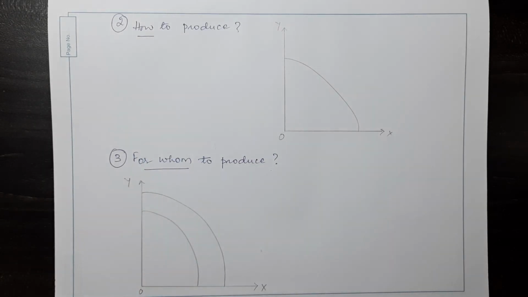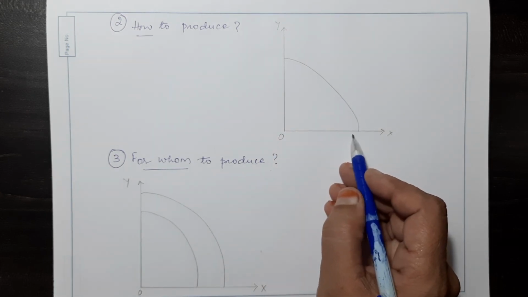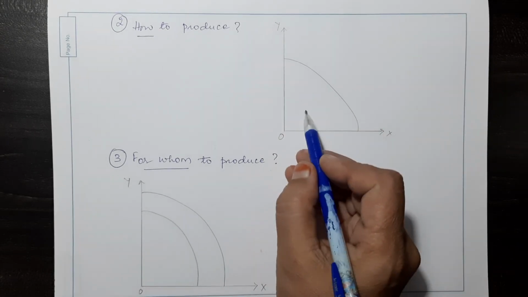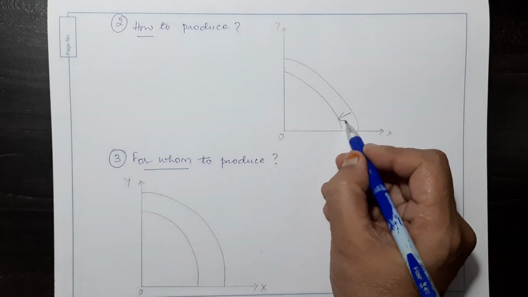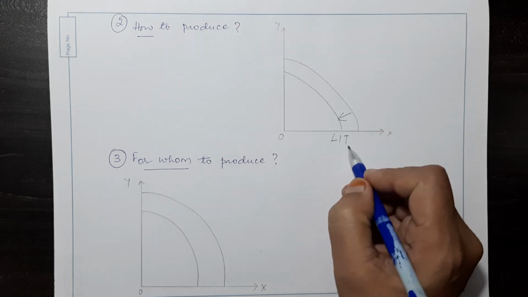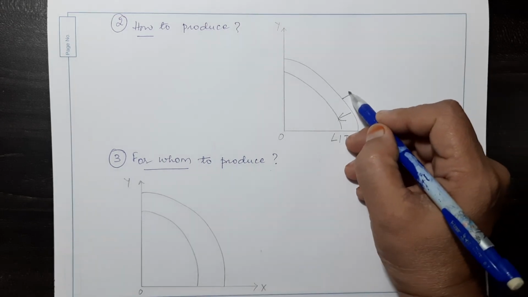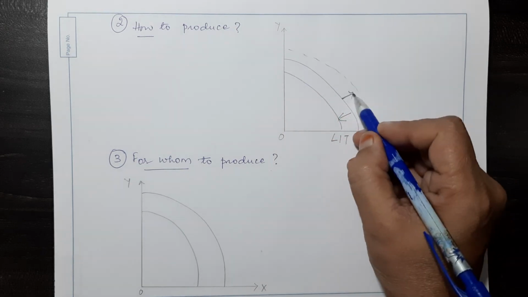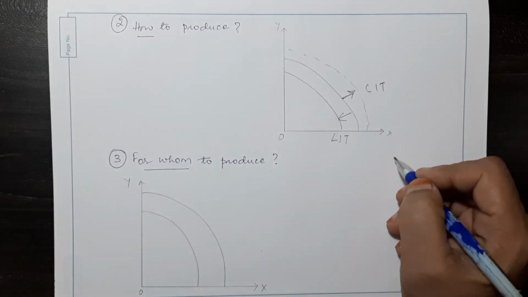Then how to produce? This is our normal PPC. Let us say we are using labor intensive technique. There are two techniques now, capital intensive and labor intensive. If you use labor intensive, then we will be here. That means the production possibility curve will move inside or to the left. This is the labor intensive technique. Now if you use capital intensive technique, that means if you use machines, then this PPC will move to the right. So this shows growth, because more units of the goods are produced. So this is the capital intensive technique.